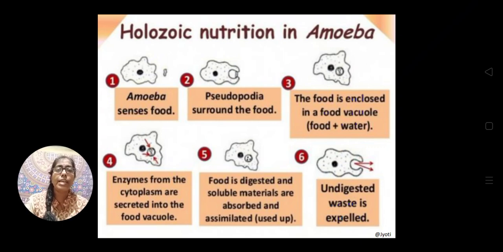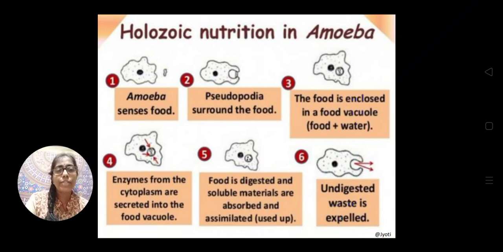So what are the steps? The amoeba senses the food, then it forms the food vacuole. The digestion of the food takes place inside the food vacuole as the digestive enzymes are released into it.